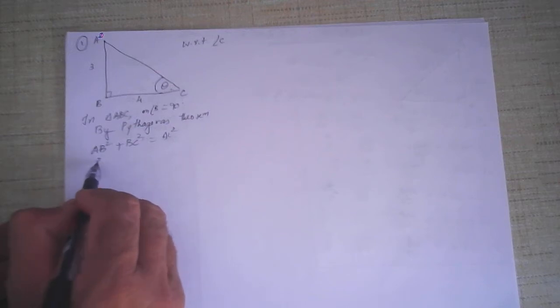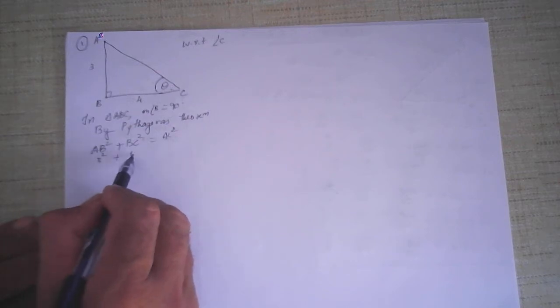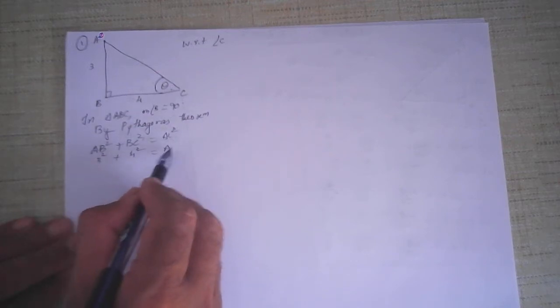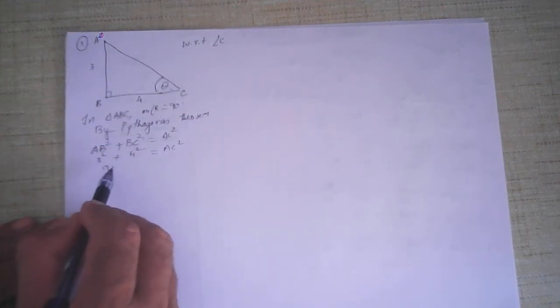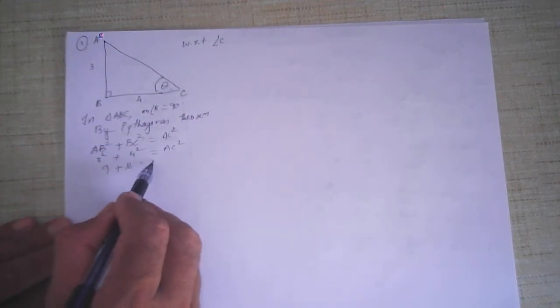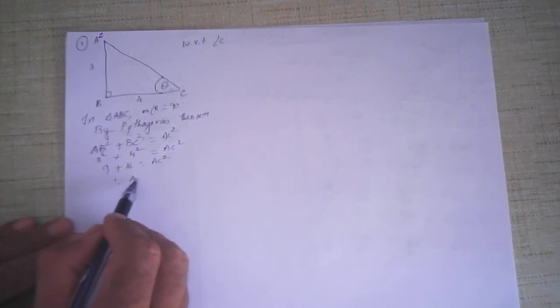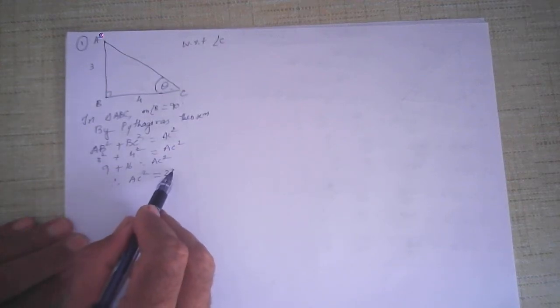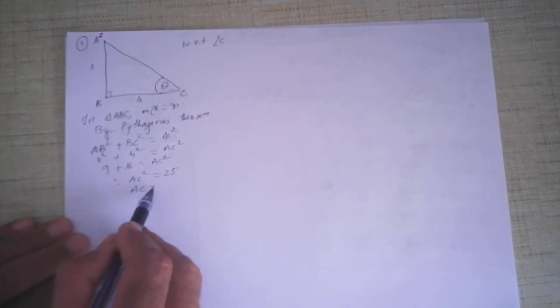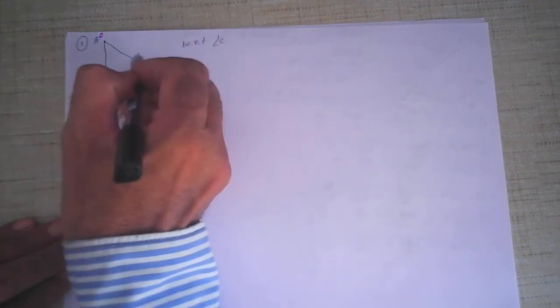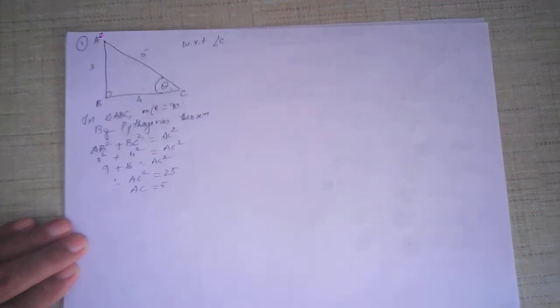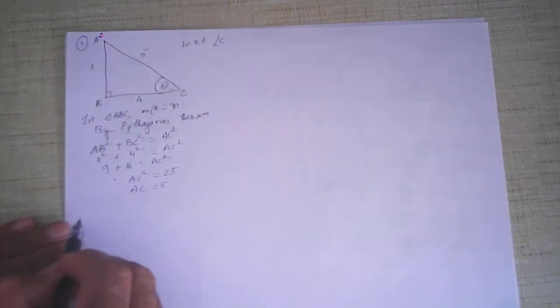So AB is 3 square, BC is 4 square, and AC square. 3 3s are 9, 4 4s are 16, is equal to AC square. So therefore AC square is equal to 25. So AC is the square root of 25, which is 5. So I put the value of the third side AC as 5. Now apply the 6 trigonometric ratios.